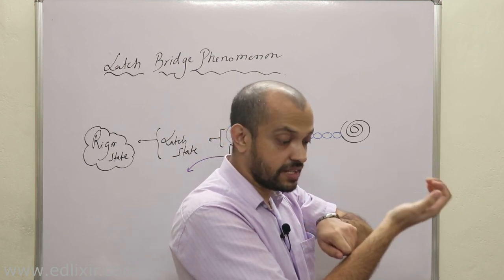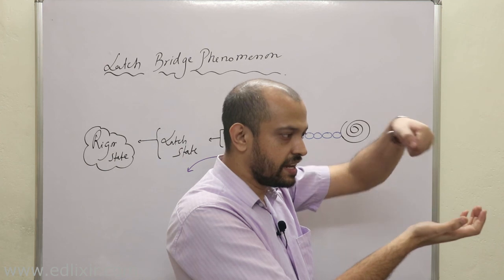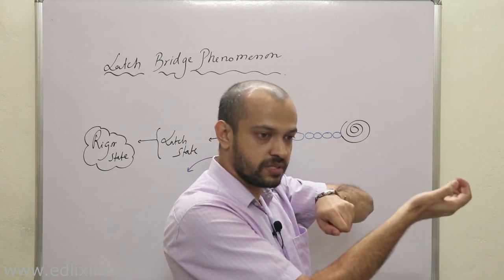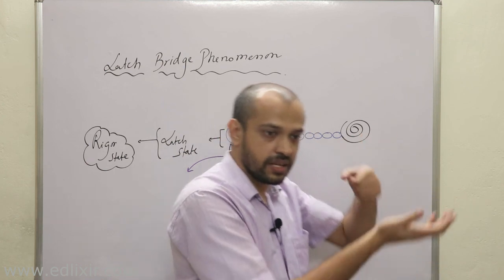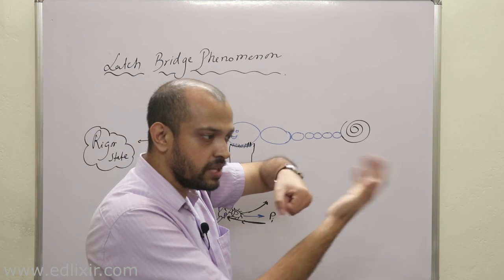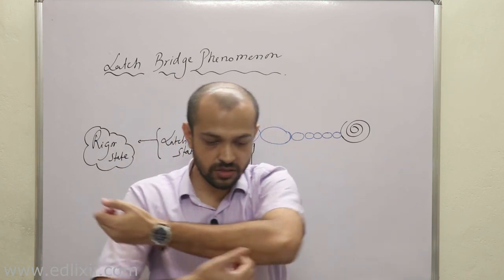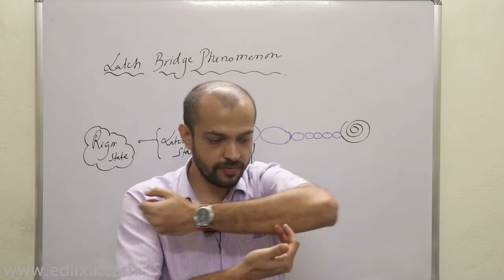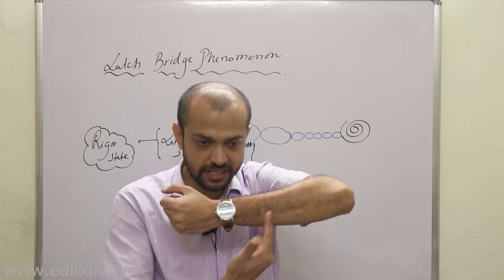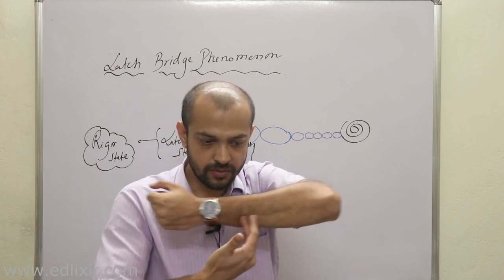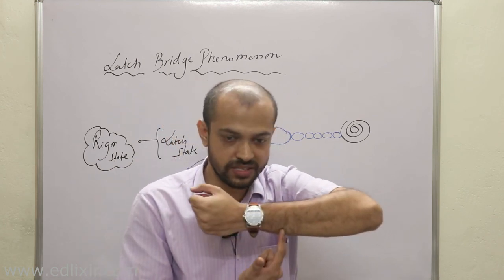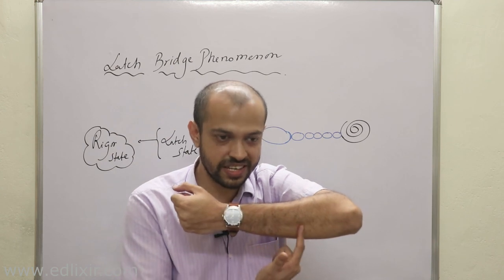Then again phosphates come and give this movement. Then another actin comes, and again it reaches the latch state, then it moves. In skeletal muscle, when actin interacts with myosin, the movement is smooth. Suppose this is your first actin, this is the second actin, this is the third actin.